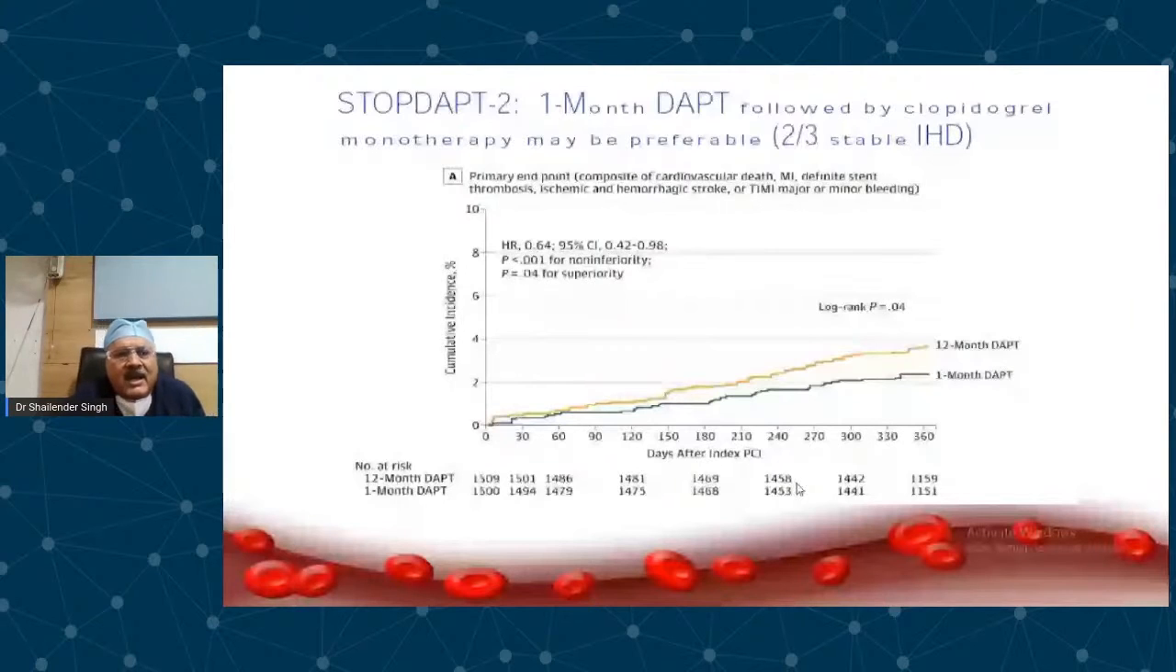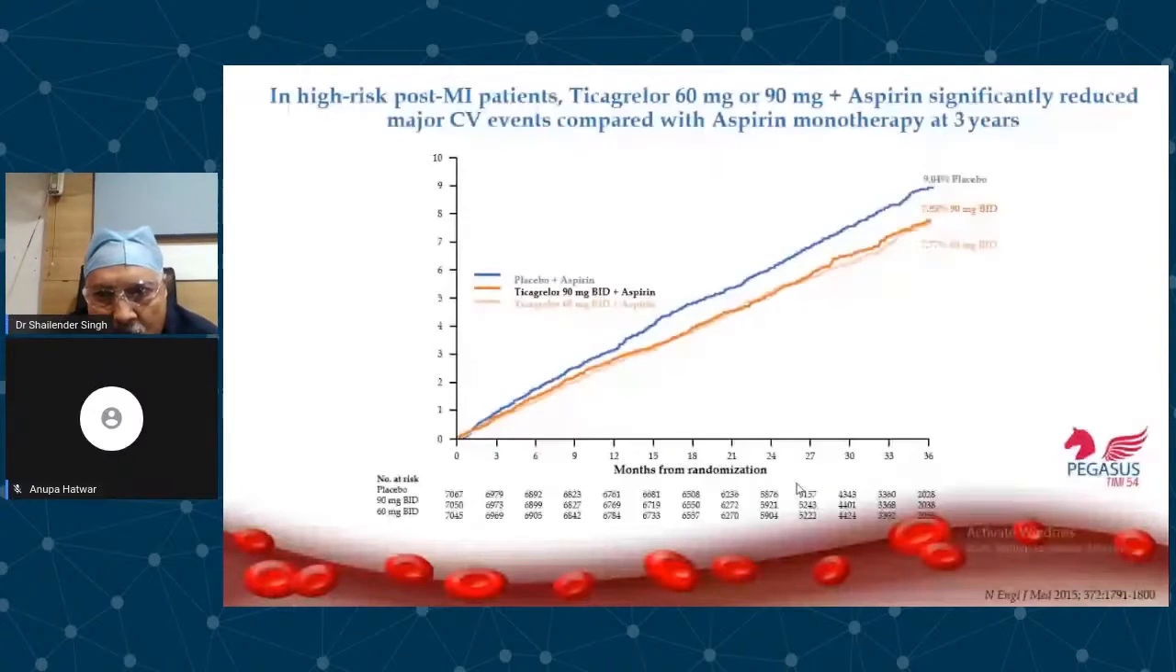So this is the Pegasus trial, in which they gave ticagrelor 60 and 90 mg and compared it with only aspirin in high-risk patients. That is, those patients who had spontaneous MI 1 to 3 years back, who were above 50 years of age, and who had other risk factors like age above 65, diabetes, or spontaneous second MI, multivessel disease, or renal failure. All these patients were compared with aspirin, and they found that ticagrelor 60 mg BD is as good as 90 mg BD.